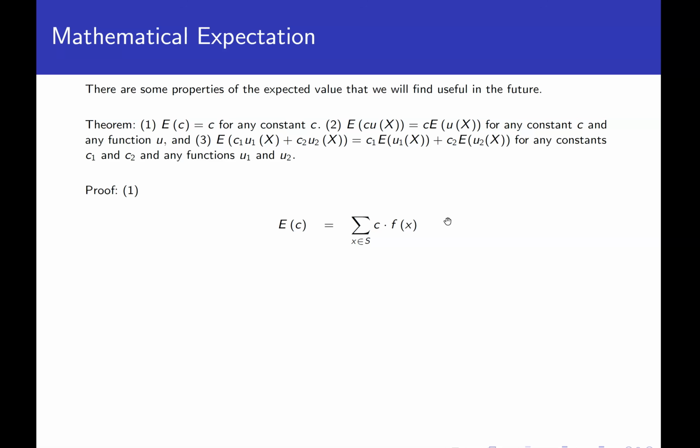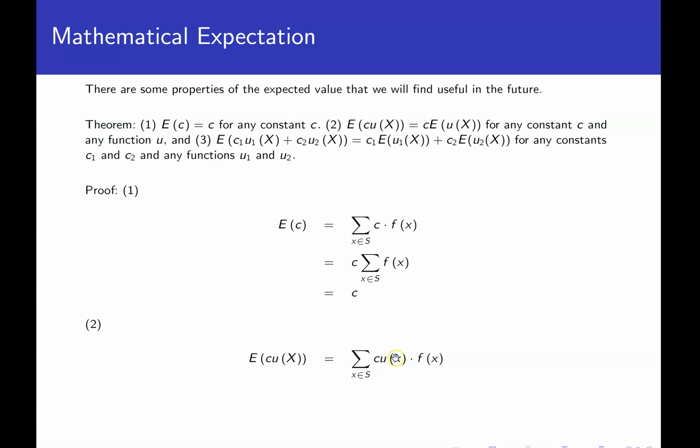So let's look at a proof of these. Here is the expected value of a constant. We would take the constant times f of x. This is just a sum. I can pull the constant out of the sum. And now using our probability mass function properties, since we're just summing up the PMF over the entire sample space, we just get 1. So we get C. So that was the proof of the first part.